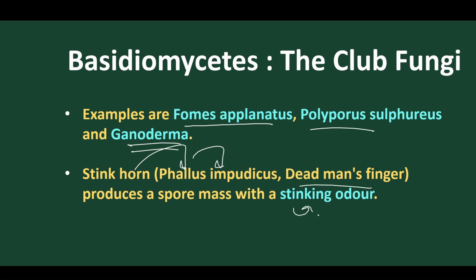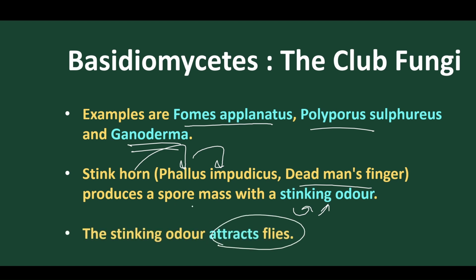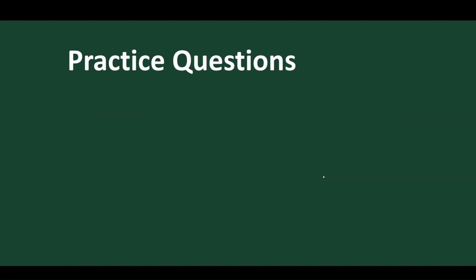Stinkhorn is another type of fungus, called Phallus impudicus, or dead man's finger. It produces a stinking odor by which flies are attracted. The spores produce a stinking odor, and this odor attracts more flies. As they produce a stinking odor, they are called stinkhorns. The scientific name is Phallus impudicus. It is sometimes called dead man's finger.